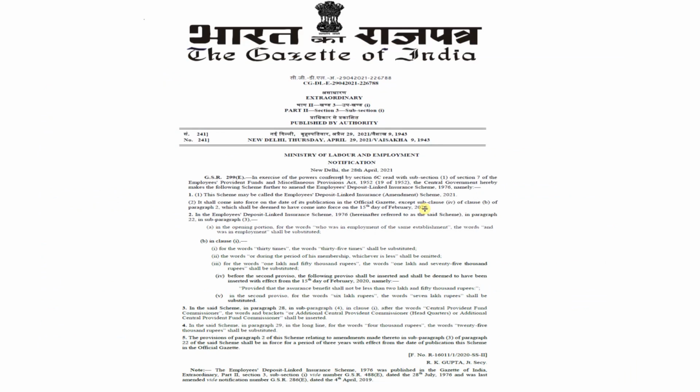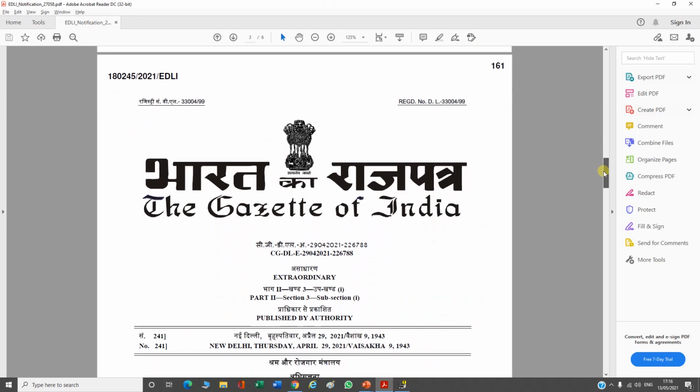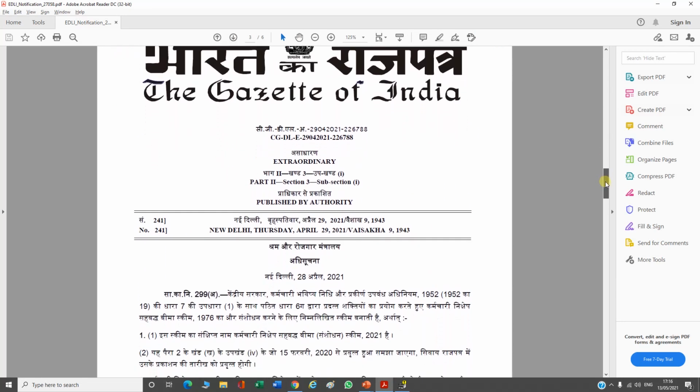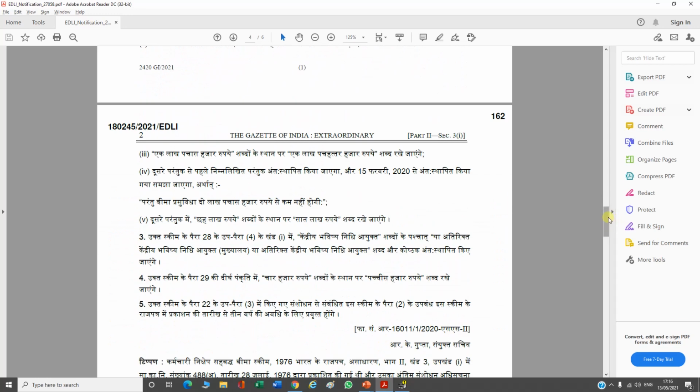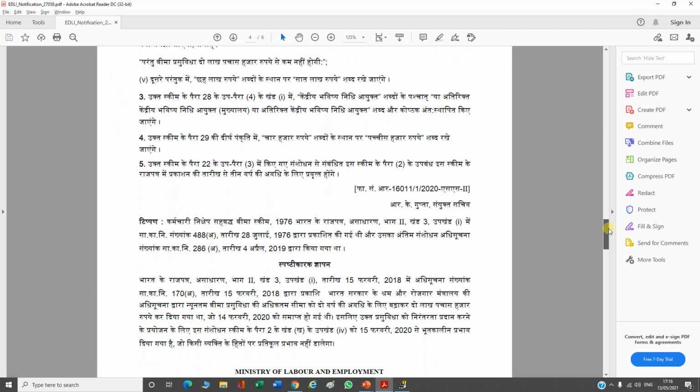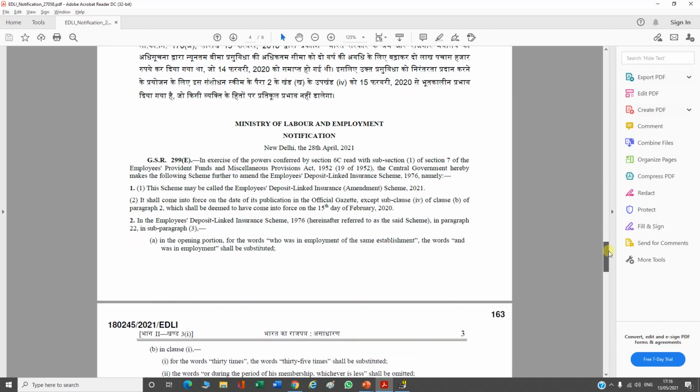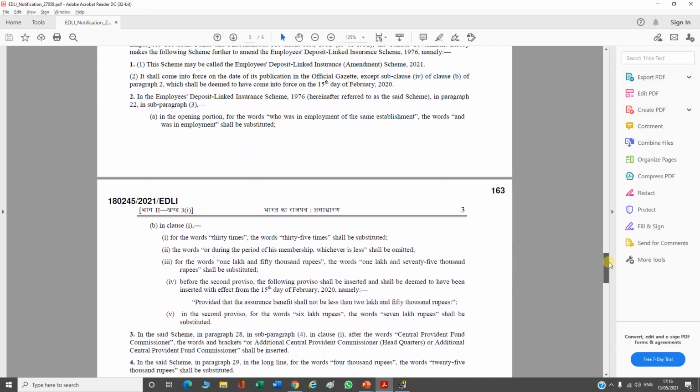What is the amendment in the Employees' Deposit Linked Insurance scheme during the year 2021, and what is the notification issued by the Ministry of Labour and Employment on 28th April 2021? This is the notification issued by the Ministry on 28th April 2021. So this new EDLI scheme will be effective from 28th April 2021. So what is in the notification?